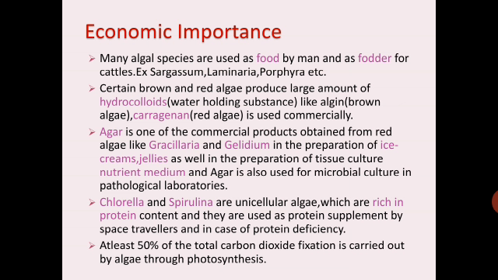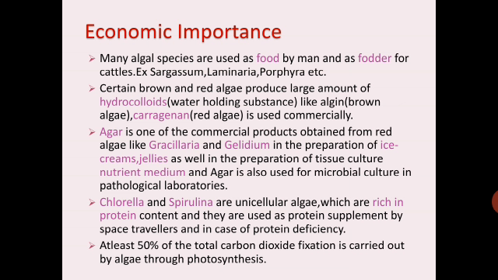hydrocolloids. Hydrocolloids are nothing but water holding substances like algin, which is produced by the brown algae. Carrageen, which is produced by the red algae, is also used commercially. Now carrageen is a cell wall derivative of red algae and is used as emulsifying and stabilizing agent in ice cream, chocolates, cosmetics, toothpaste, etc. and as pharmaceutical emulsifier, in textile, leather and brewing industries. So they are commercially being exploited here.